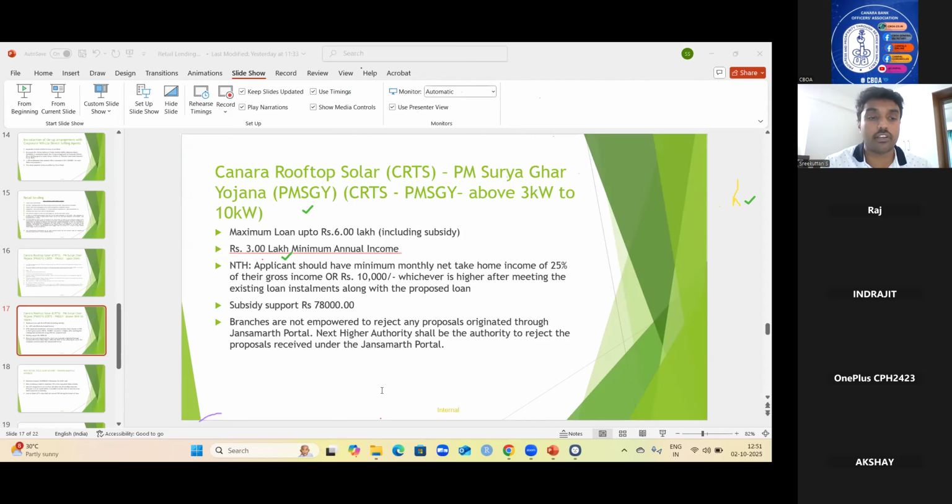Is a sale deed required for this and all? It is not required. The only thing is we need to get the property tax paid receipt to ascertain that the house is really in his name. Sale deed is not mandated.